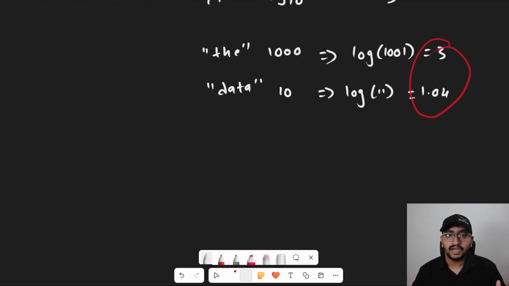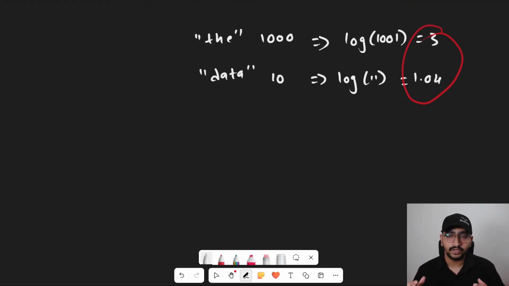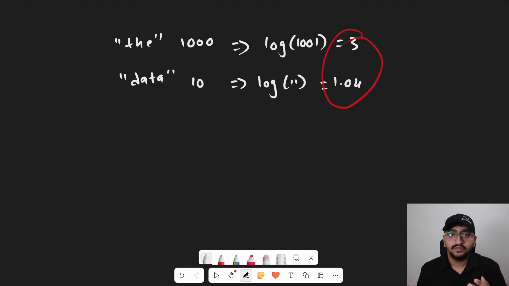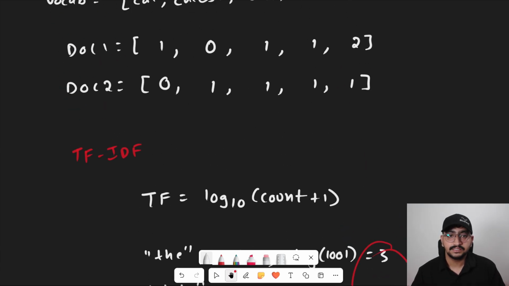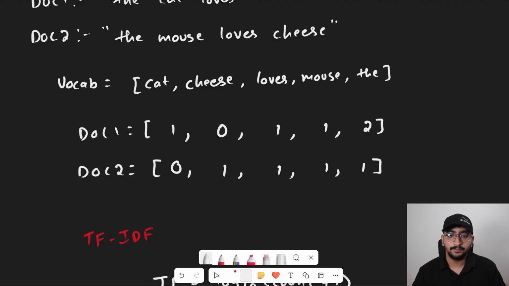Now let's look at IDF. It basically asks how rare is a word across all documents. The formula for IDF is log of total number of documents divided by document frequency, which is how many documents actually contain that word. From our previous example, the word "the" appears 2 times and "cat" appears 1 time.